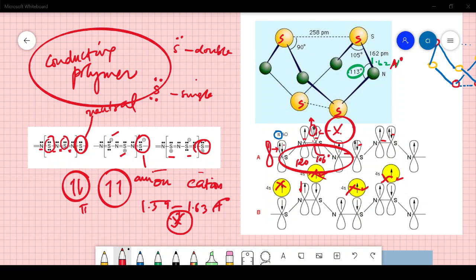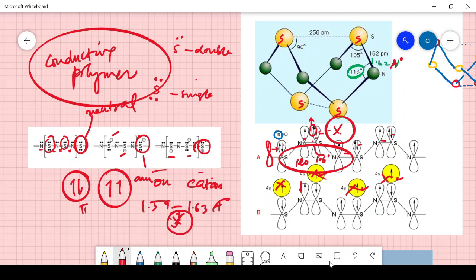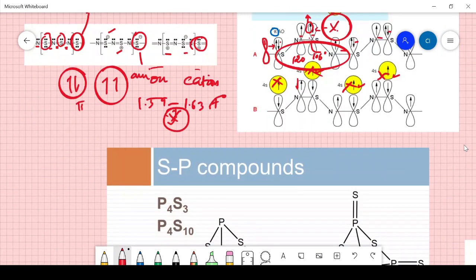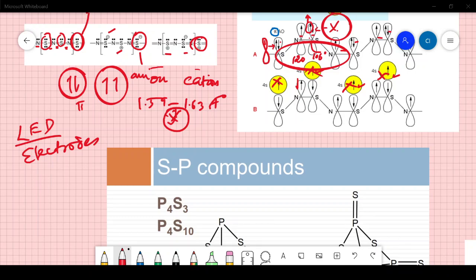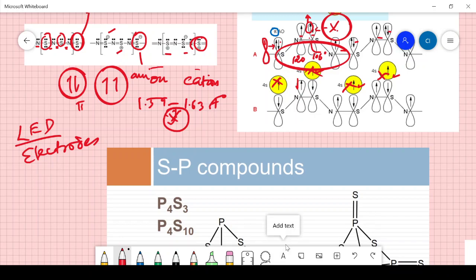Due to its electrical conductivity, it is used in LEDs and electrodes, and even in transistors and solar cells.